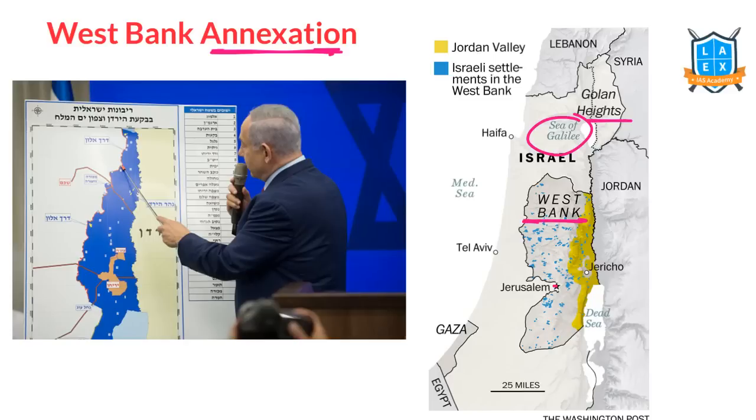Just now we discussed the West Bank annexation plan, Sea of Galilee, which is part of Golan Heights, and this one is the West Bank. This city is Jerusalem, and they want to annex this particular region. A very, very important region. Israelis already have made settlements in this West Bank, though the West Bank and Gaza are supposed to be Palestine. But these blue dots over here are Israeli settlements, that is, construction by Israelis. So these are already there. That's the problem over there. Now they want to annex this particular region, Dead Sea, Mediterranean Sea. Tel Aviv, here we have our embassy.